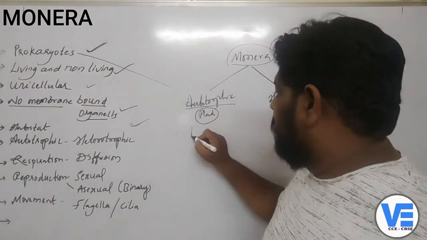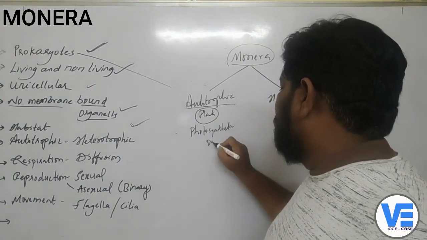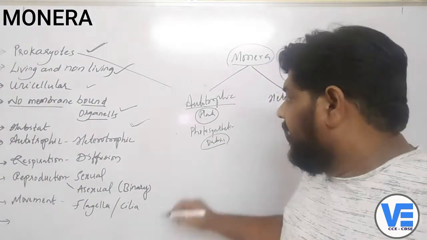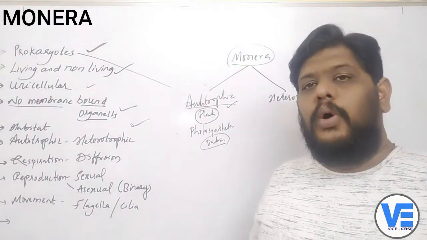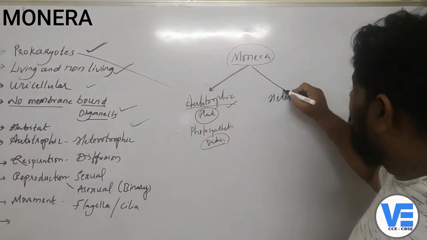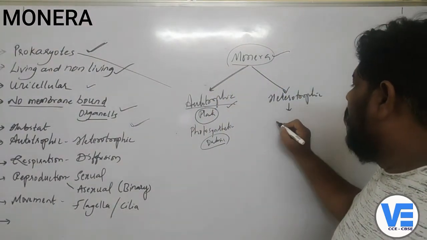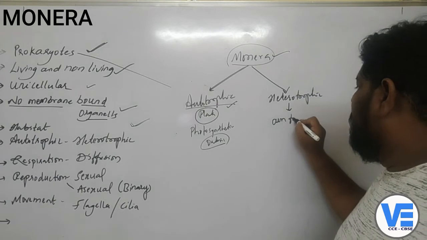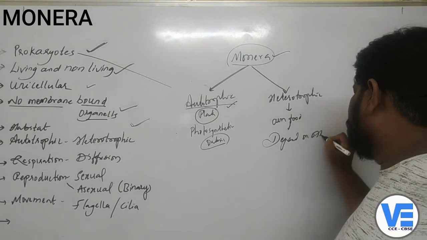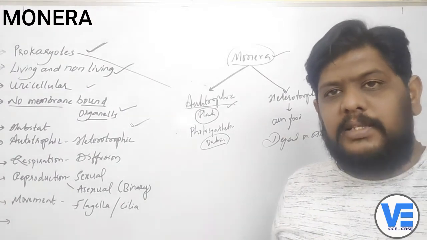There are some bacteria which are called photosynthetic bacteria, which belong to the group called cyanobacteria. They can prepare their food on their own. That's why we say that they have the characters of the autotrophs. And the rest of all the bacteria and the other organisms which are classified under Monera will not be able to prepare their own food. That means they have to depend on others for their food. So they basically depend upon the other organisms for their food materials.